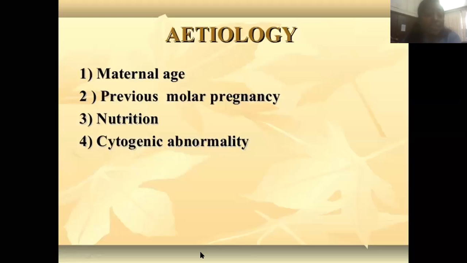Now the next question is, why is this happening? Why is there not a normal development of the placenta, the umbilical cord, and the fetus? What is the reason that placental cells turn into a mole-like structure? There are different reasons. Maternal age may be a factor. Then a previous molar pregnancy: if the female has had similar complaints in her previous history, that will be the etiology.